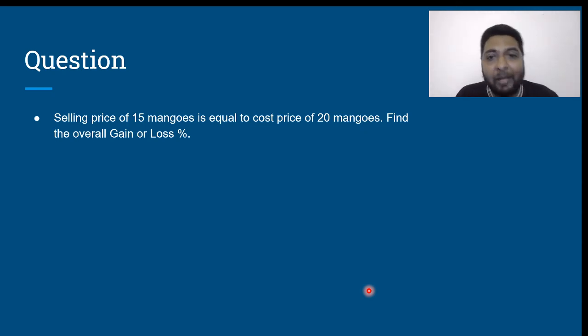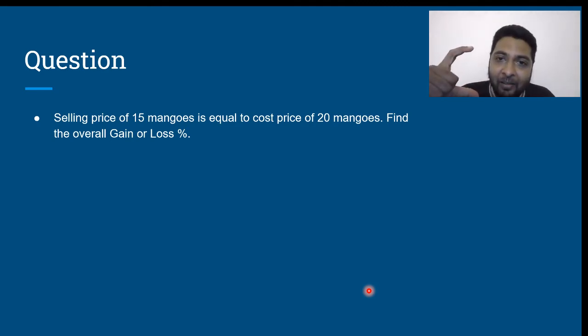So selling price of 15 mangoes 20 rupees, cost price of 15 mangoes 15 rupees. Same number of articles. Cost price 15, selling price 20. What is the gain over here? 5 upon what? Cost price 15. 5 upon 15 into 100. 5 upon 15 means 1/3. 1/3 of 100 means 33 1/3%. Is that clear? So the gain is 33 1/3%.